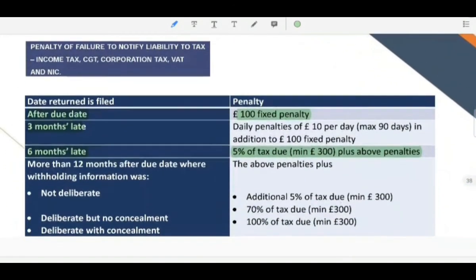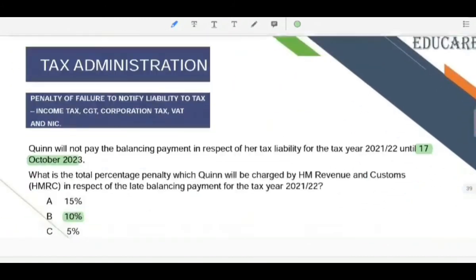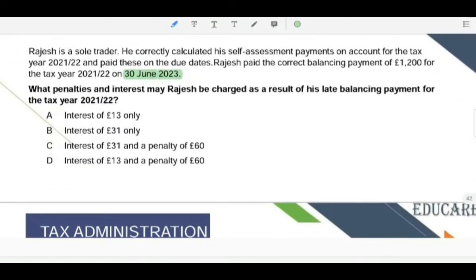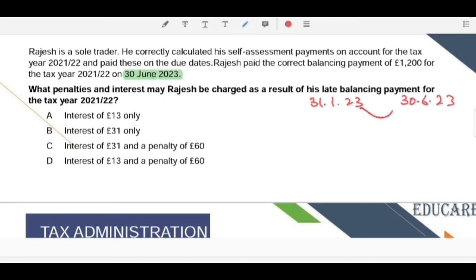So he has to pay a 5% penalty because the date of payment is 31st January 23 and he actually paid on 30th June 23. So this is a period of less than 6 months, so a 5% penalty would be charged. 5% of 1,200 would be 60, so a penalty of 60 would be charged.